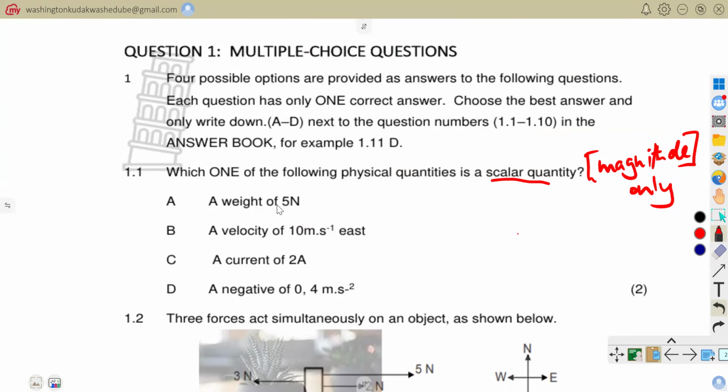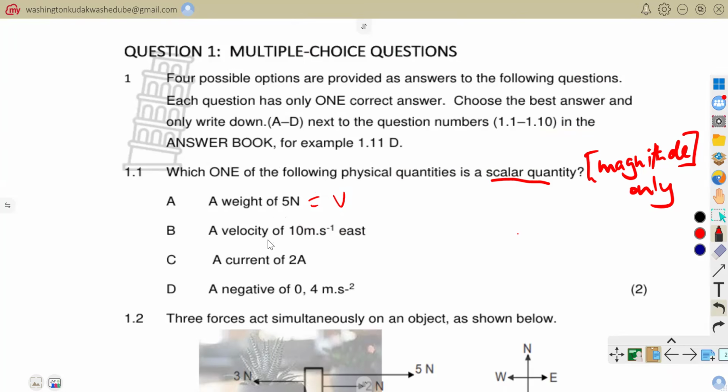A was saying a weight of 5 newtons. This is a vector quantity. Why? Because weight is the force of attraction towards the center of what? Of the earth. So there is direction there. We are always attracted towards the center of gravity. That's why weight might actually be different here on earth and when we are on the moon, because we have got direction towards where this force is attracting us to. So this one is a vector quantity.